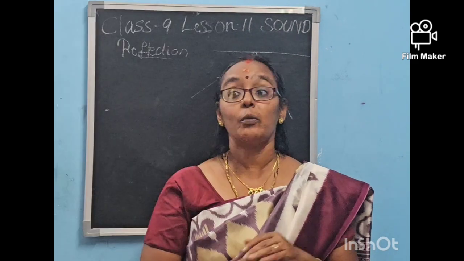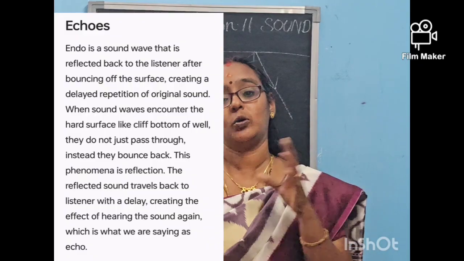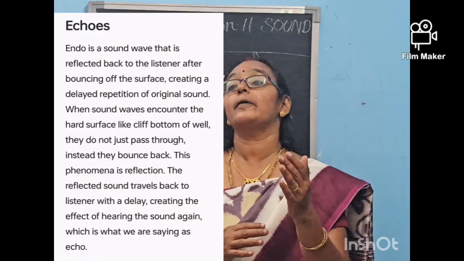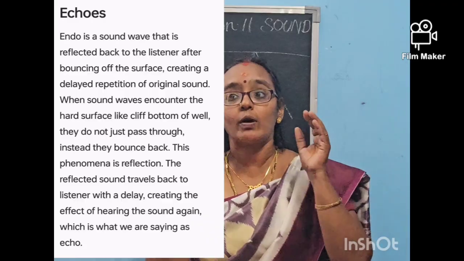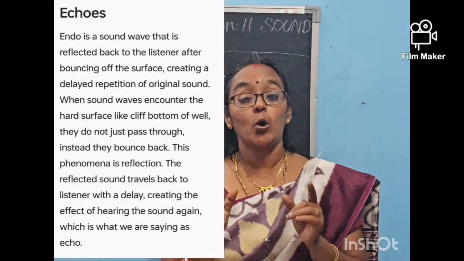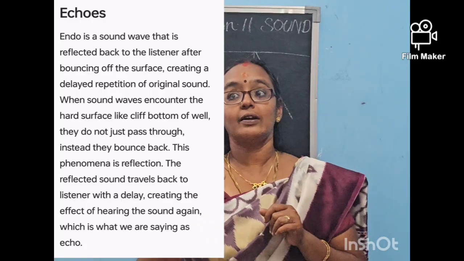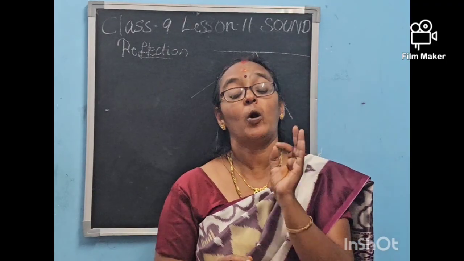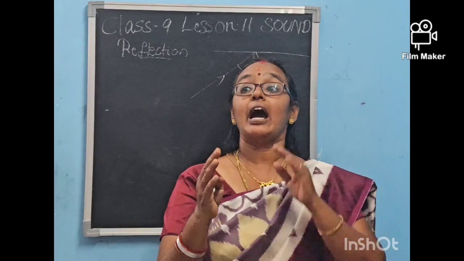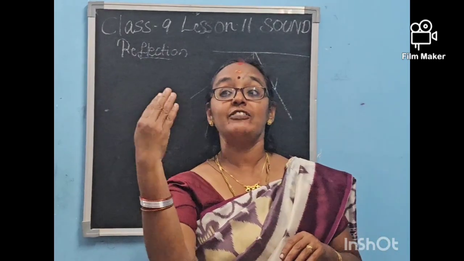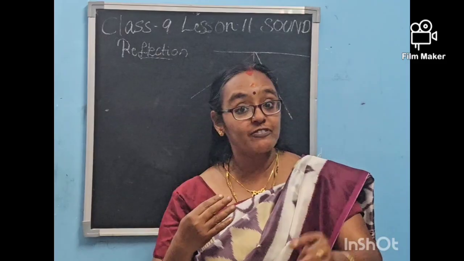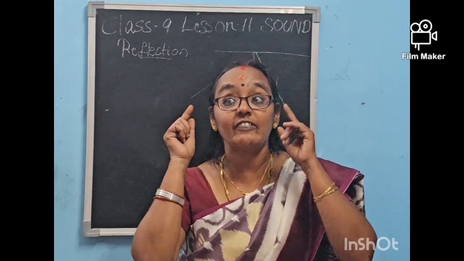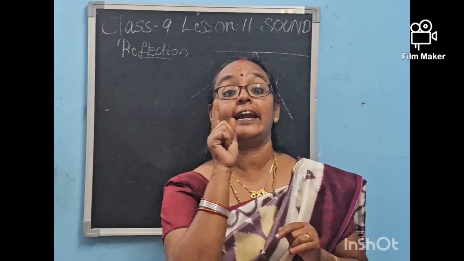Okay, ma? Now, we are going into detail on how echoes are produced. Actually, the specialty of our brain is that it can persist our sound for 0.1 seconds. Whatever we say, it will persist in our brain for 0.1 second. If we make a sound and it reflects back after this 0.1 second, we will hear our same sound as an echo.